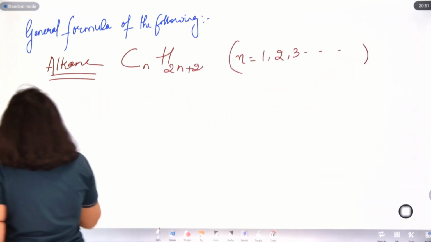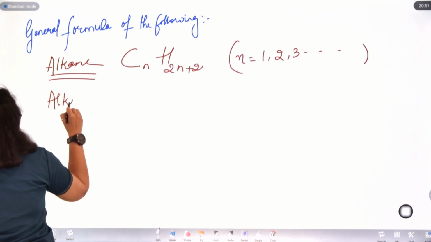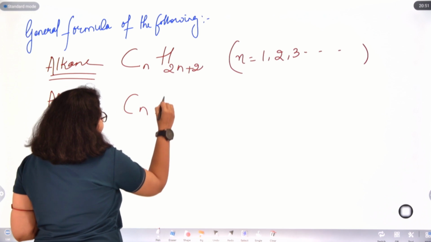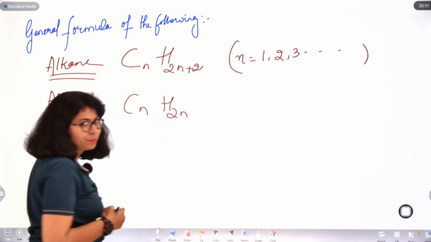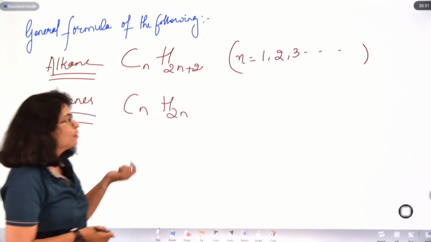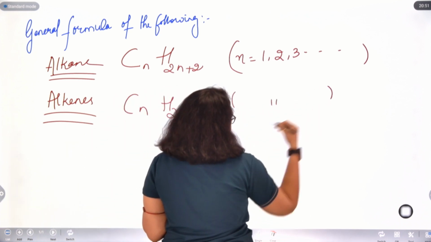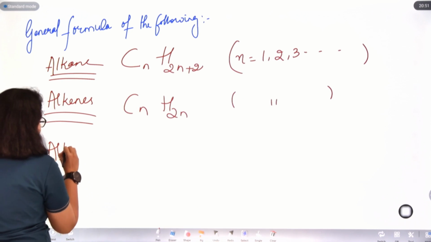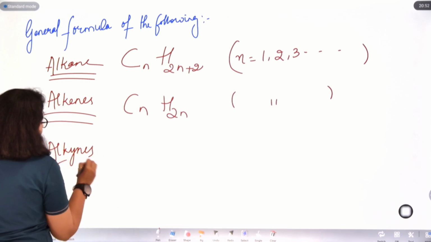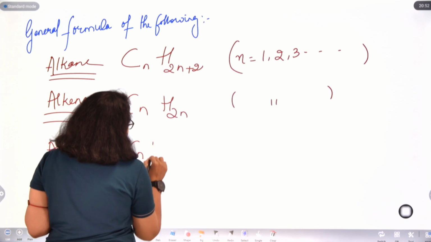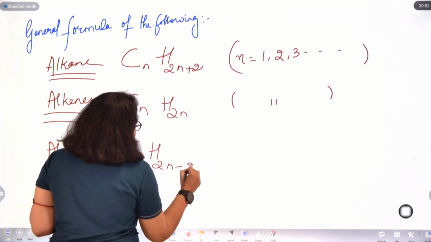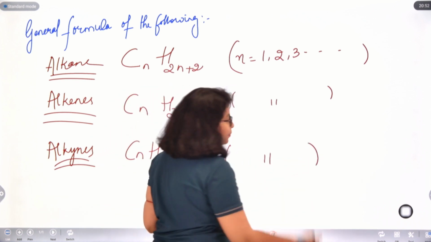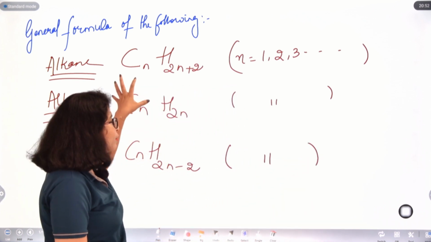Now, similarly for alkenes, the general formula is CnH2n. Similarly, the value of n varies like this. And for alkynes, the general formula is CnH2n minus 2. Then the value of n varies like this. Okay, these are the general formulas.